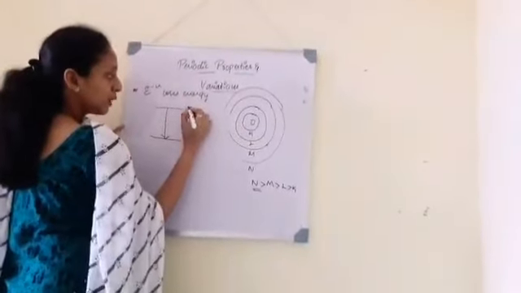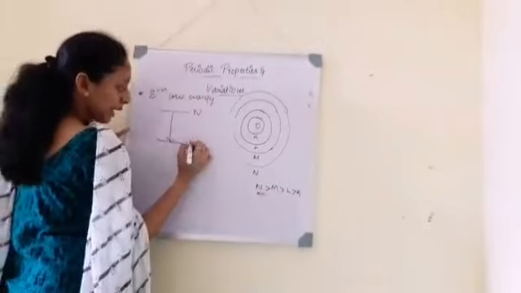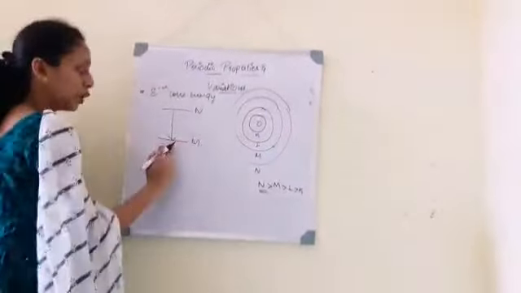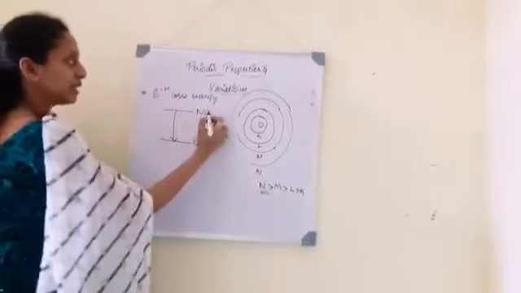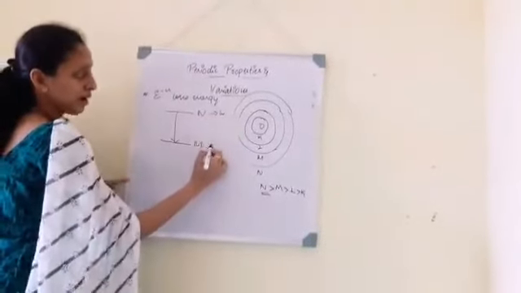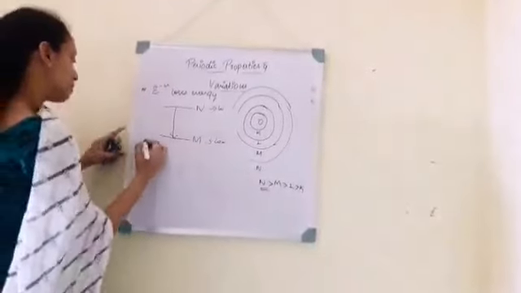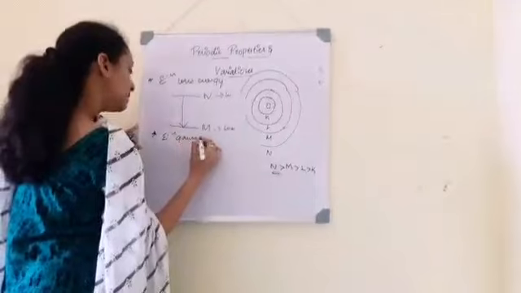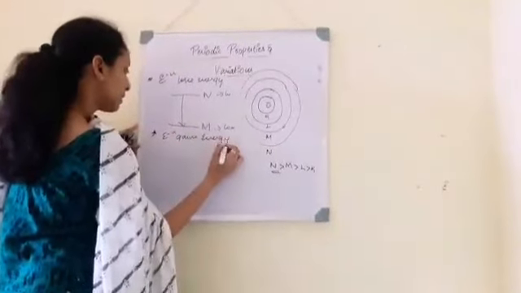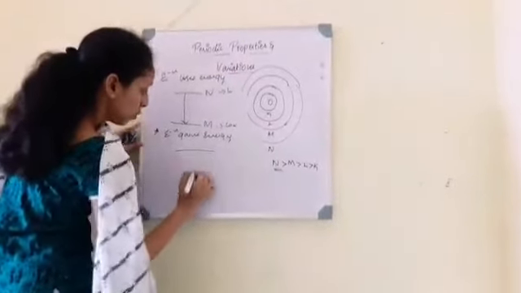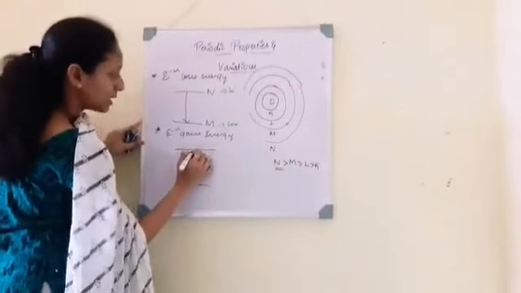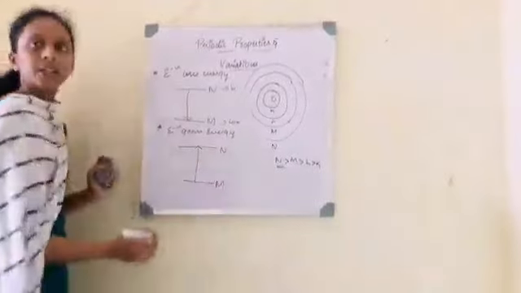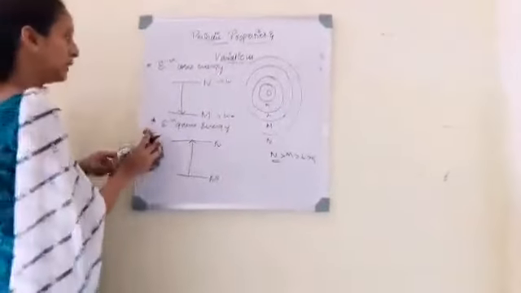For example, take N and M. If an electron loses energy, it will come back to the lower energy state, because this one has higher energy and this one has lower energy. If an electron gains energy, it will move from the lower energy state to the higher energy state.